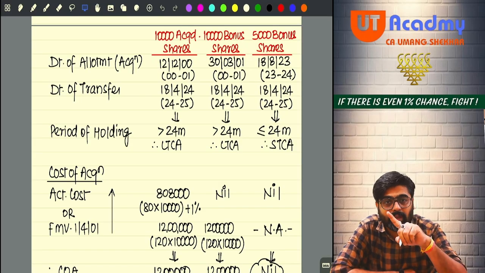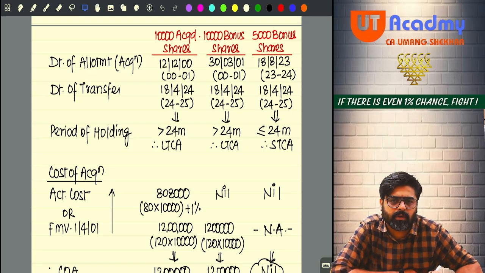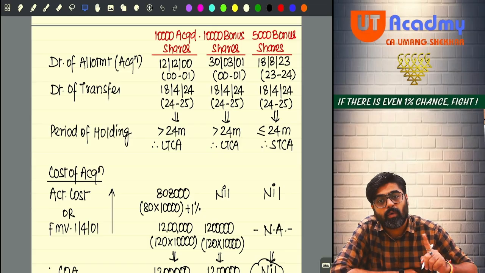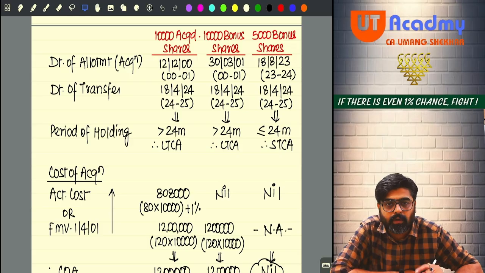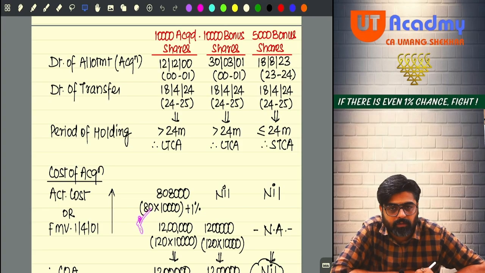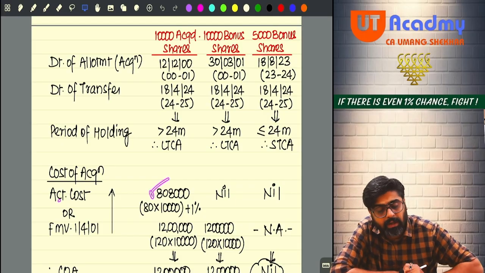Because if I say the first 10,000 shares were acquired by you on 12th of December, 12th of December, you acquired the shares. What was the cost of these shares for you? Come on, tell me. What was the cost of these shares? You acquired per share at 80 rupees. And at the time of acquisition, you gave 1% brokerage also. So 80 into 10,000 will give you 8 lakh rupees. Plus 1% brokerage also you paid at that time on the selling price. So your actual cost of these shares was 8,08,000.